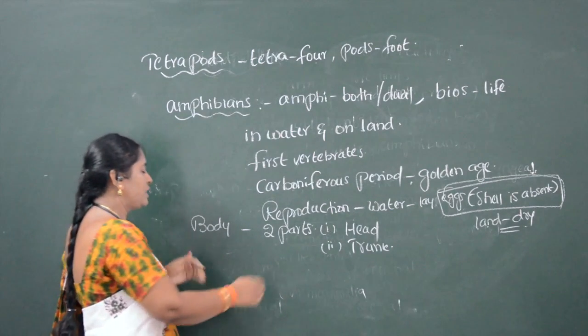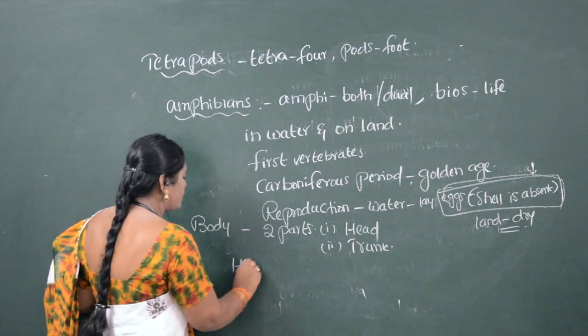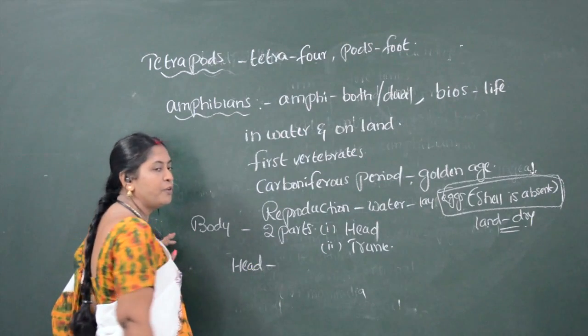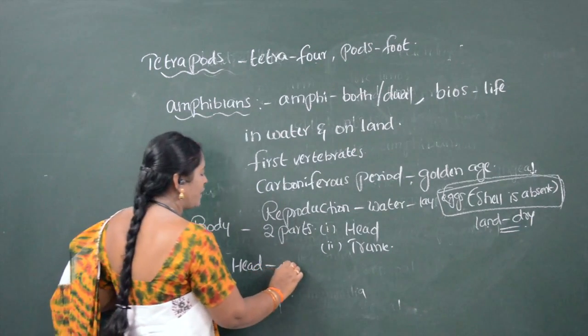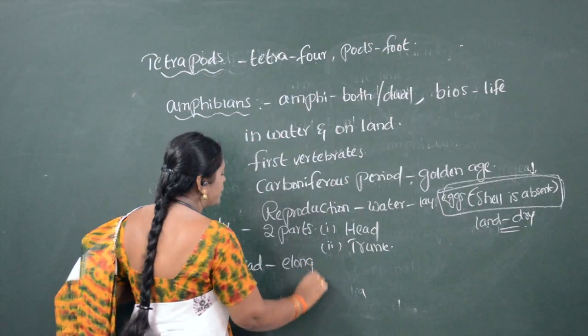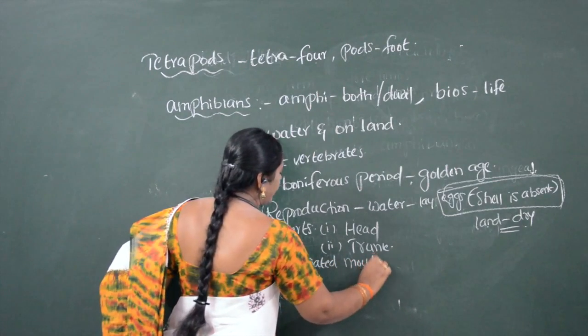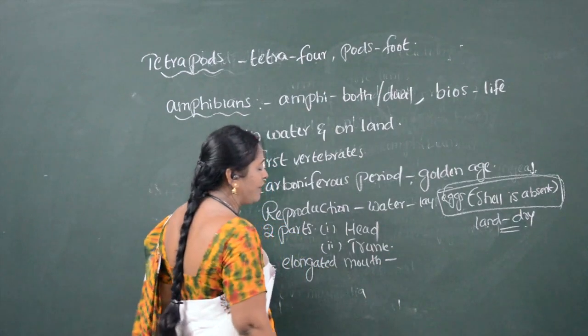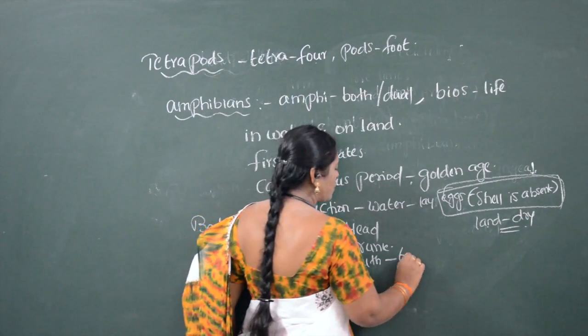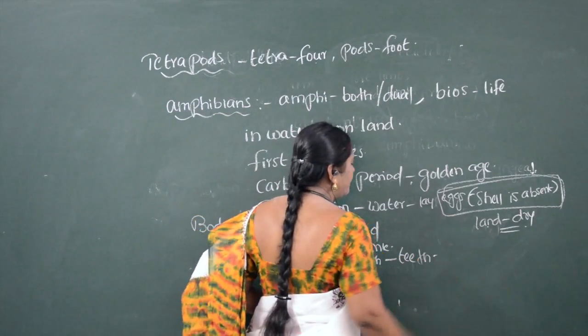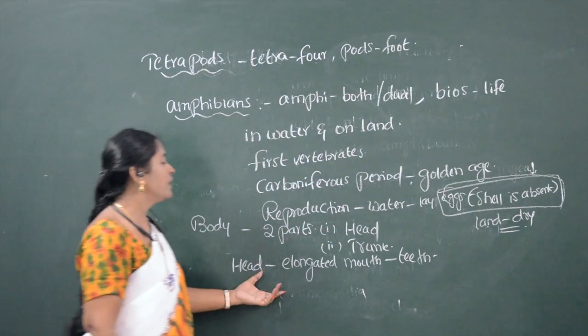The head of amphibians consists of an elongated mouth, whereas the mouth consists of teeth and a bifid tongue.